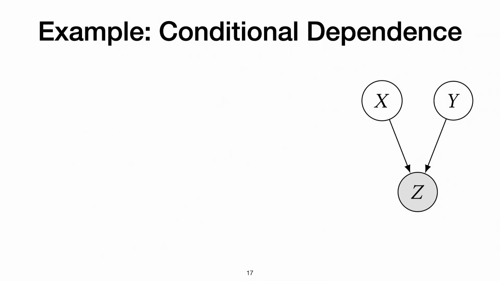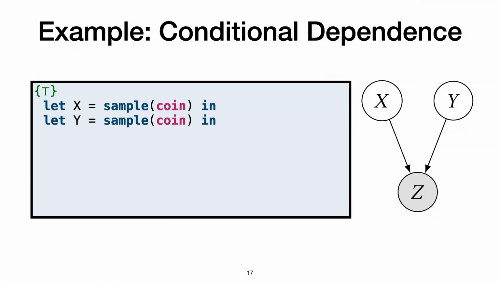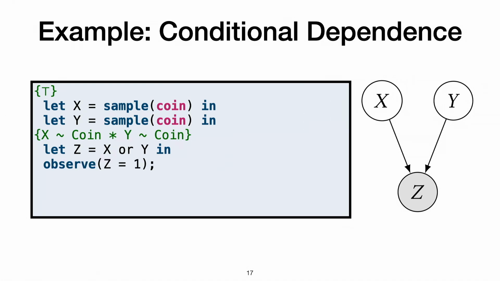Another example I want to show is conditional dependency. Let's say we have 2 coins, call them X and Y. Then I get back a postcondition that says X and Y have the distribution of coin, and they're independent, using the frame rule. If I now say that Z is X or Y, and I condition that Z is 1, what would happen now?